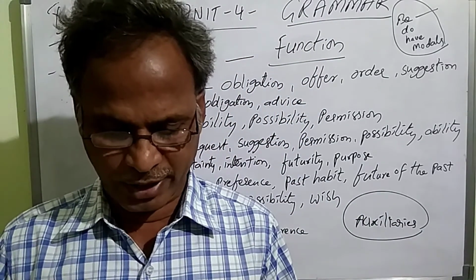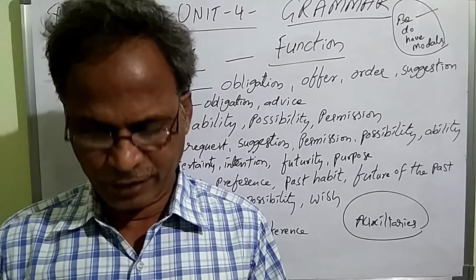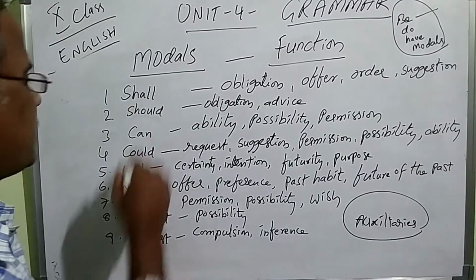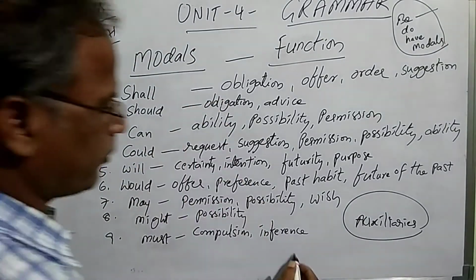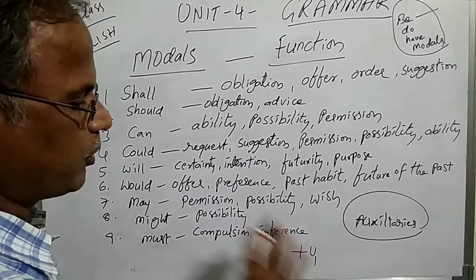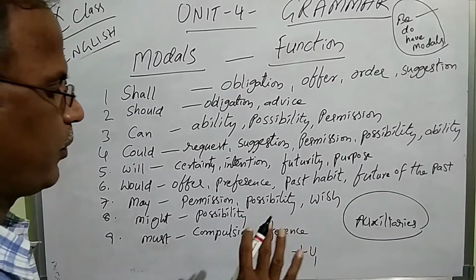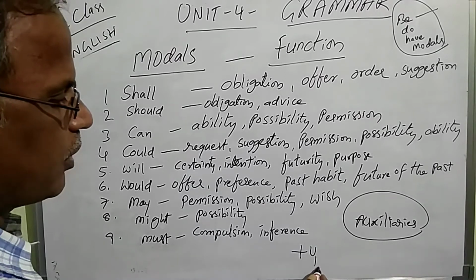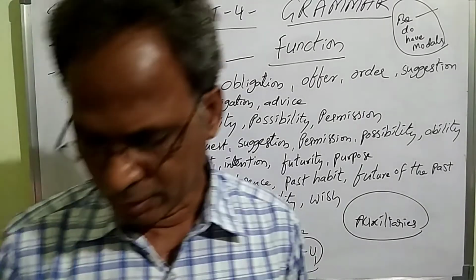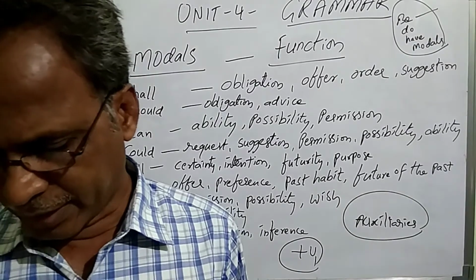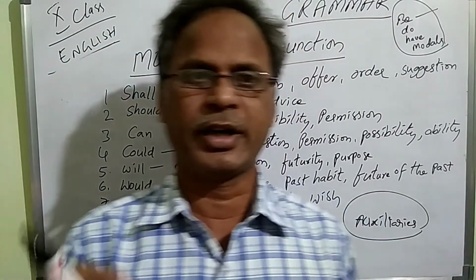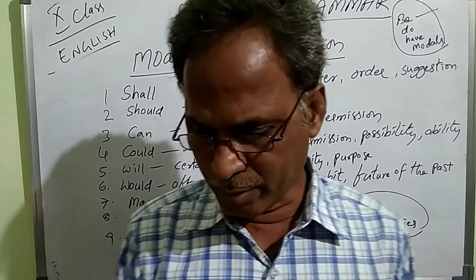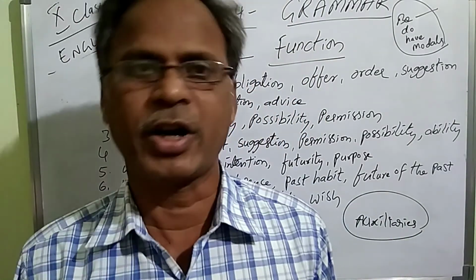Third, the main verb will always be the V1 form after the models. This is a very important thing you have to know. After these models, the main verb will be verb 1 only, the present form. Verb 2 and verb 3, the past participle, won't come. For example, he cannot move the big stone. Cannot move, V1 is given. Fourth point, the past form of some models stands for politeness.